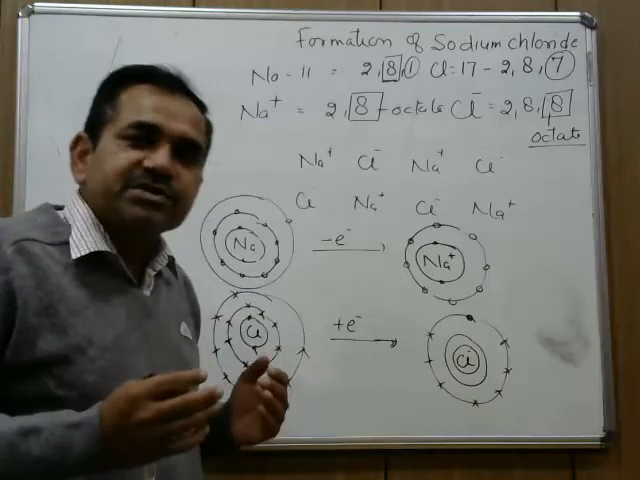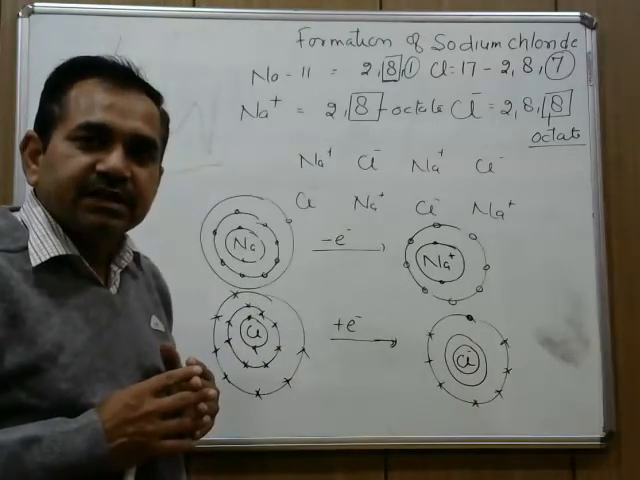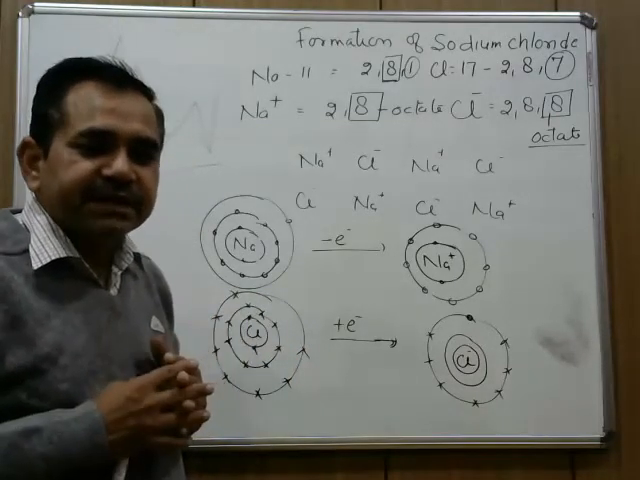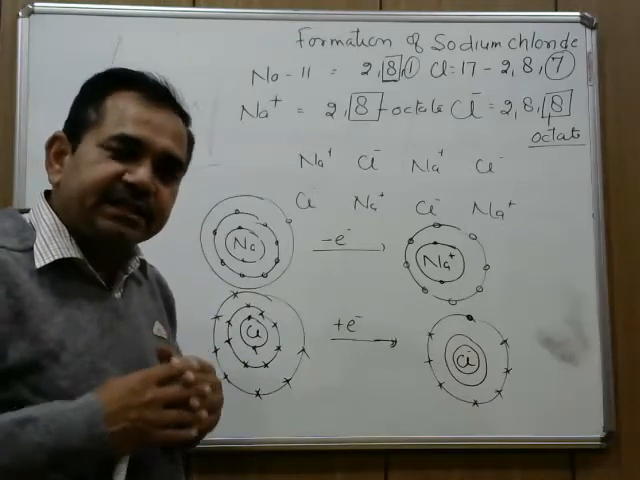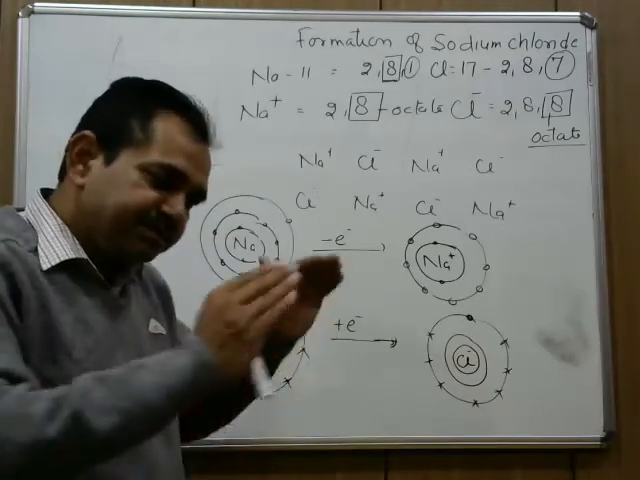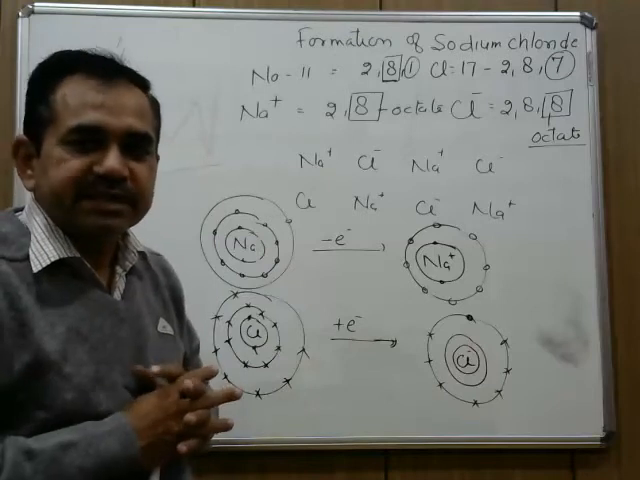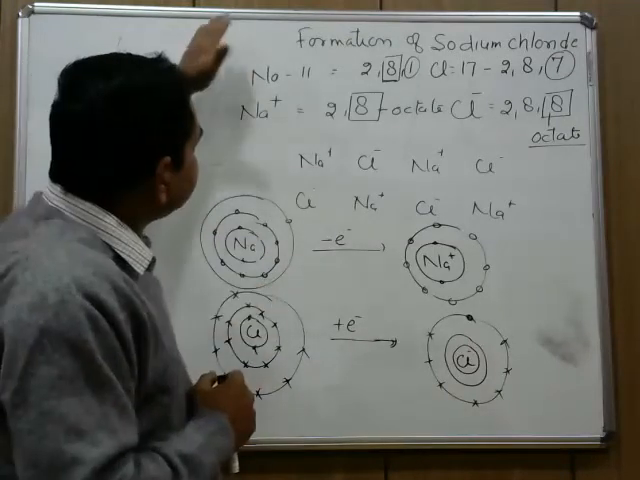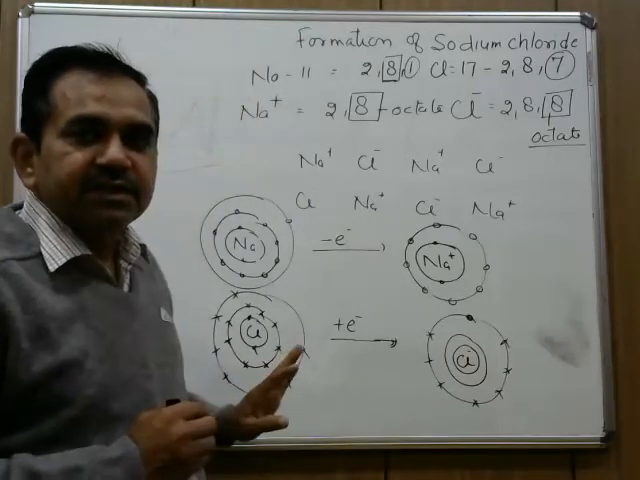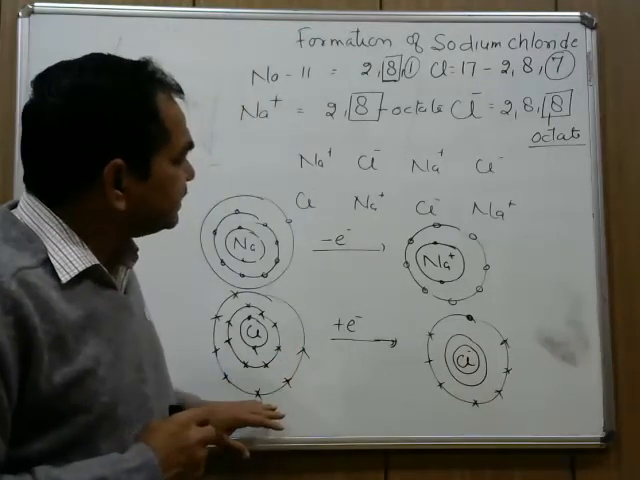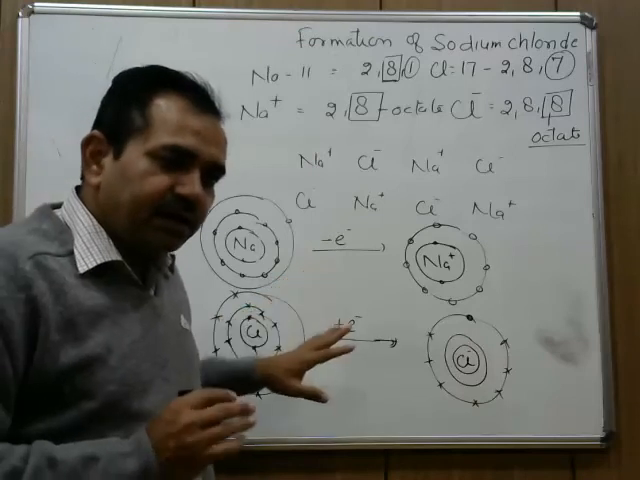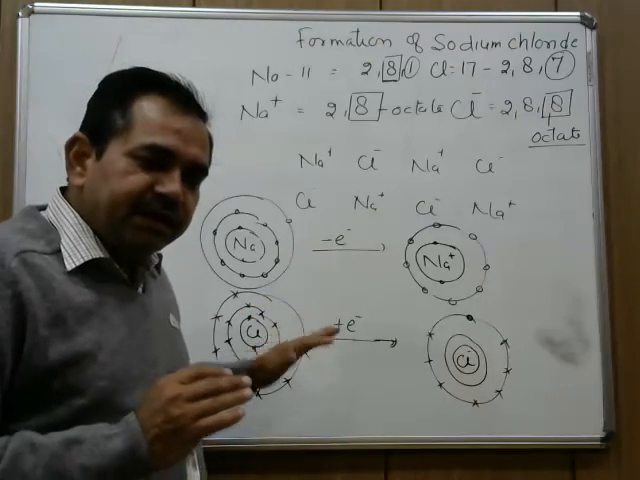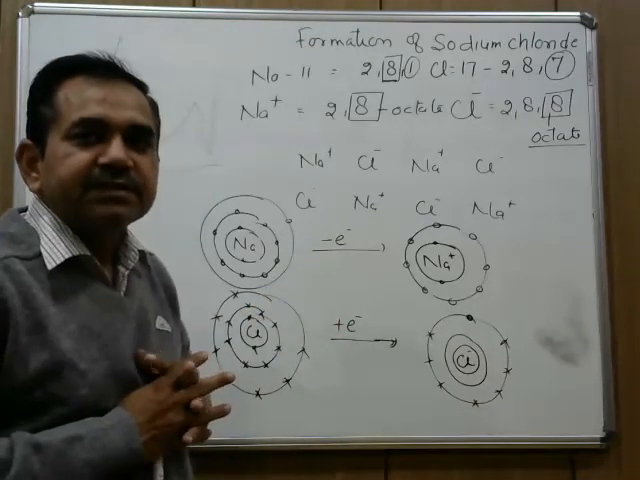So the driving force for the formation of a chemical bond is the attainment of a state of minimum energy or maximum stability. I am quite sure that with this discussion you are able to understand how an electrovalent bond is formed.